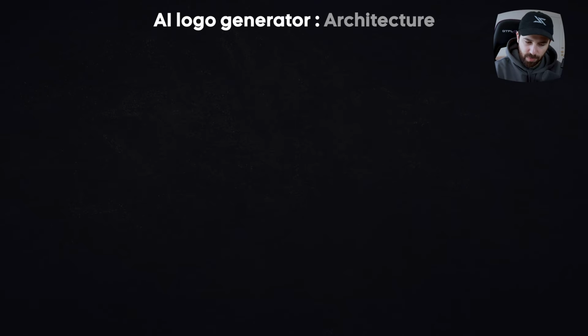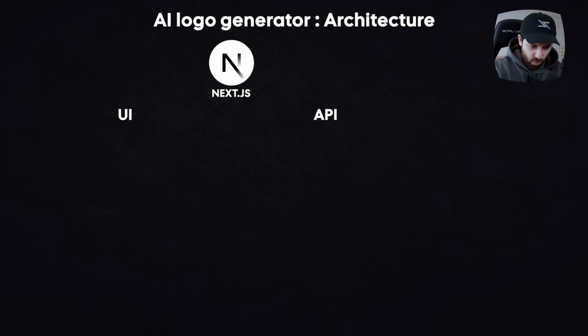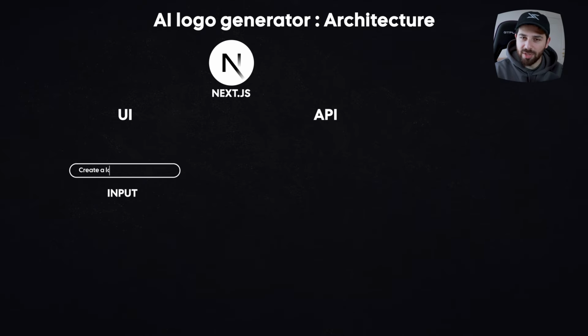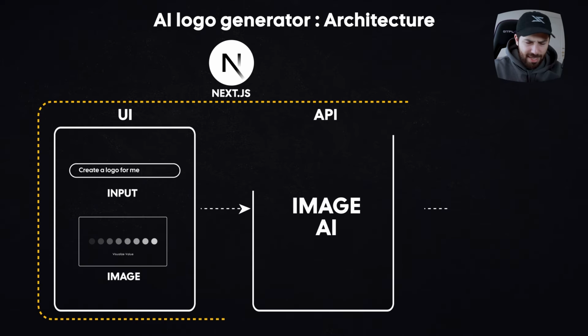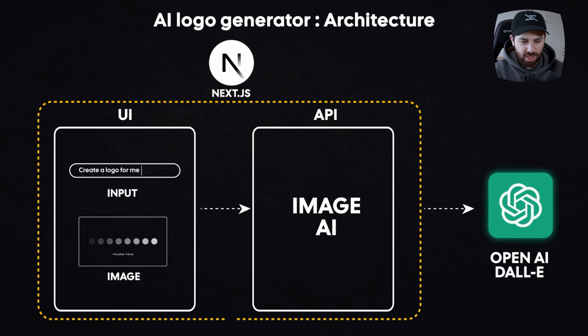So I have a simple architecture, a Next.js client with one input field where a user just types an idea. Then it takes that text, sends it to a DALL-E 3 API, adds a very complex prompt to try to get as close as possible to a Visualize Value type illustration. And then it just sends back the image to us. That's it. Very simple. It's a dark theme front end with one input field.